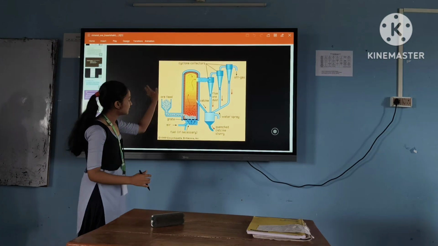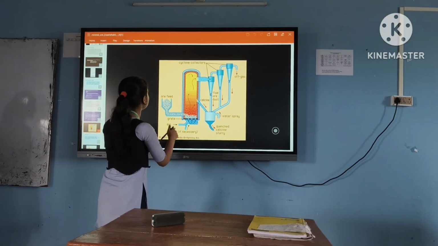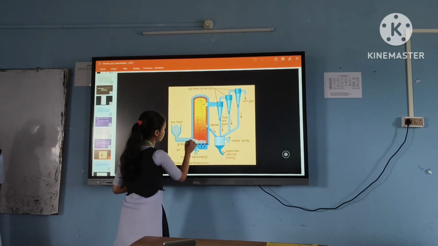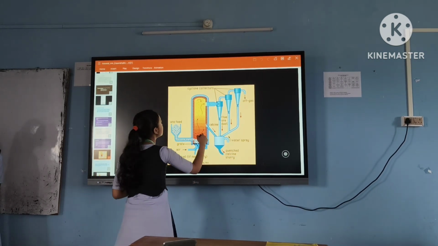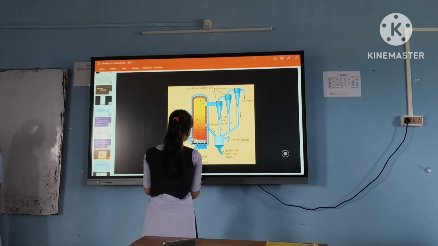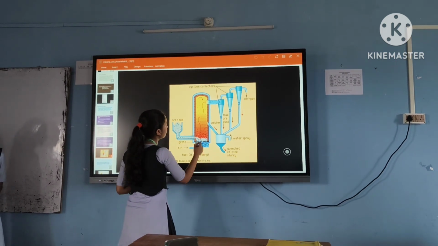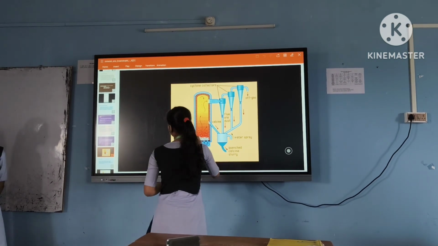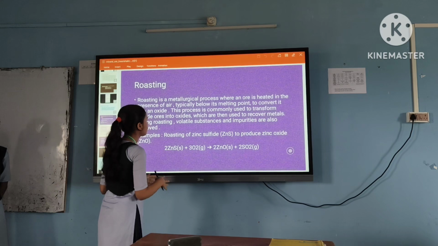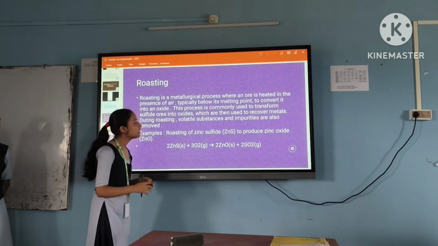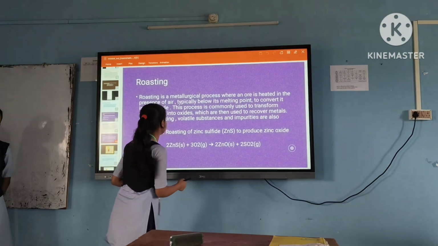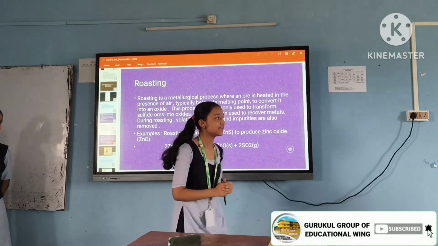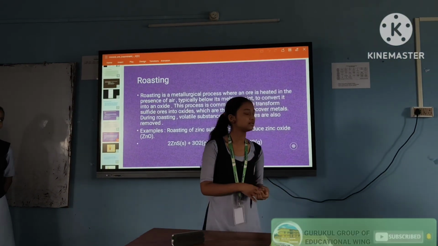So we can see that this is a system of roasting the ore. The ore feed is put into a tunnel and then it is passed through this passage and then heated. Here the necessary fuel will be provided in order to heat this up, and then the required materials will be released. This roasting process happens mainly in the case of zinc sulfide, in order to produce zinc oxide. The reaction is given below as we all can see. Now, for the process of calcination, Artika will describe it.